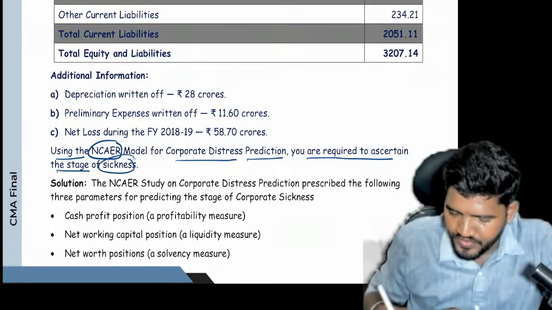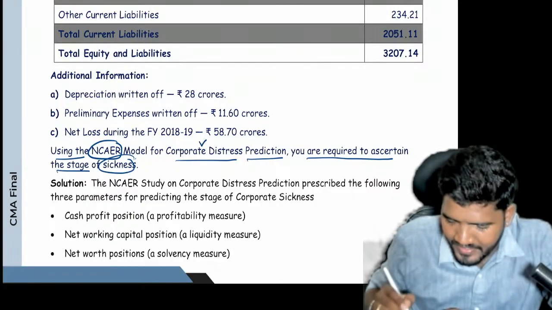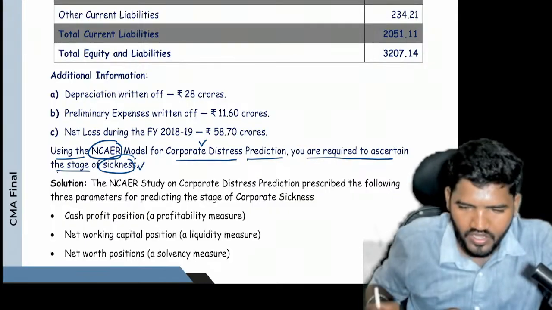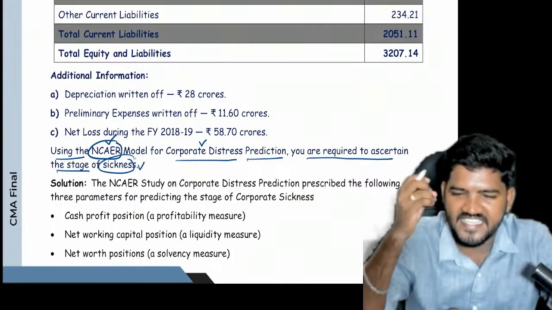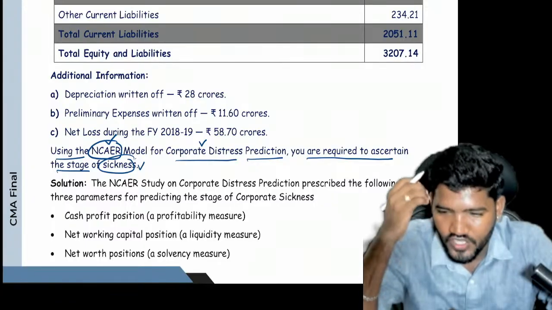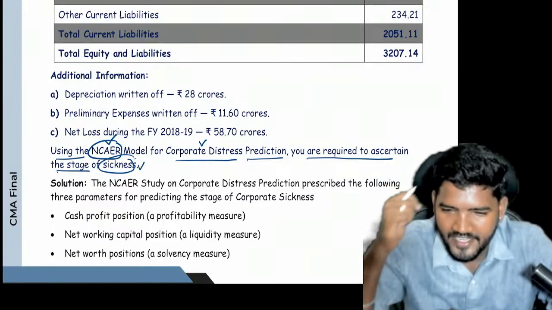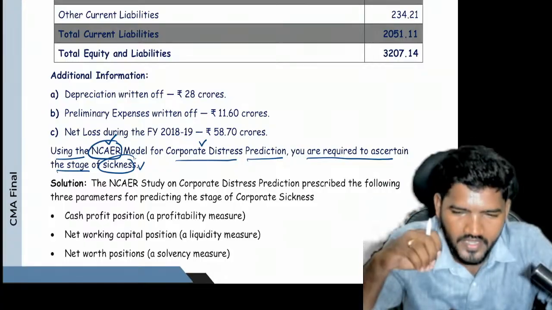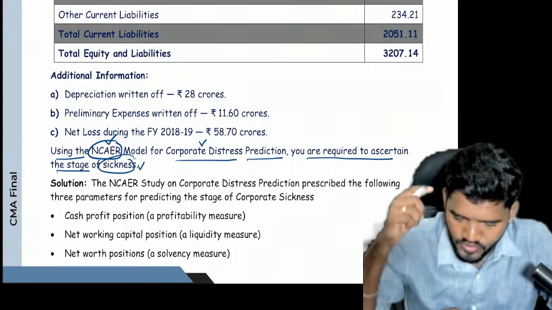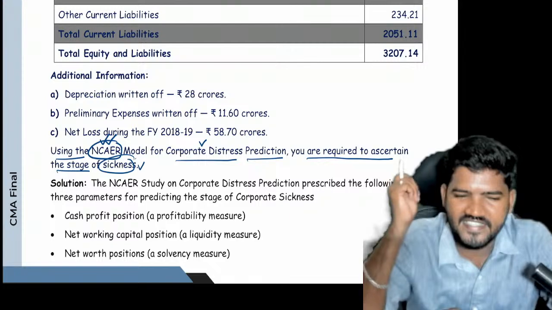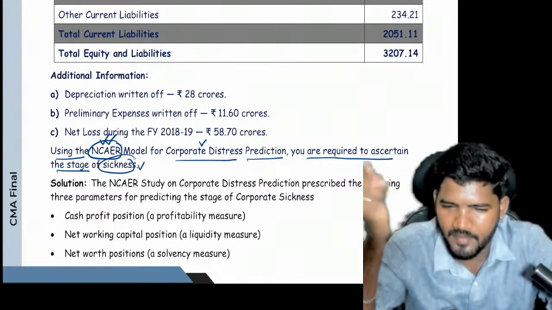So students are confused here. Sir, they're using the words distress as well as sickness. Which model do I have to use? They specified the NCAR model. Sir, the name is not an issue here. So don't focus on the names. Focus on the information availability as well as the clues we have. So we have a clue. Directly they're saying NCAR model. That's why I'm not focusing on the separate words.